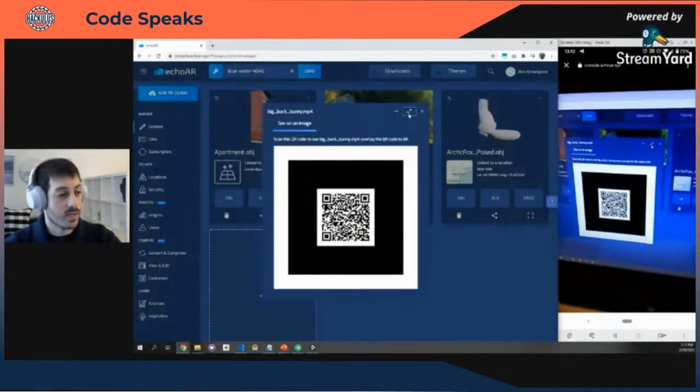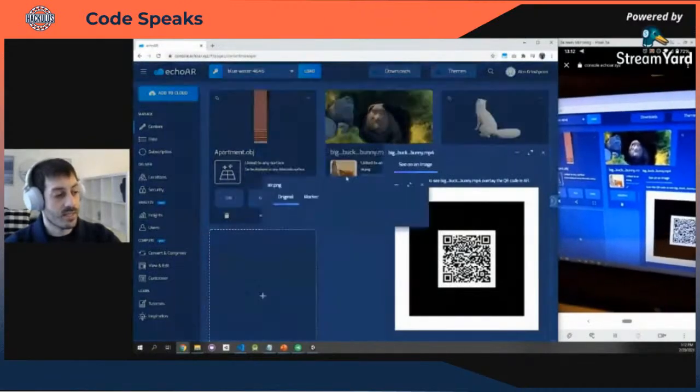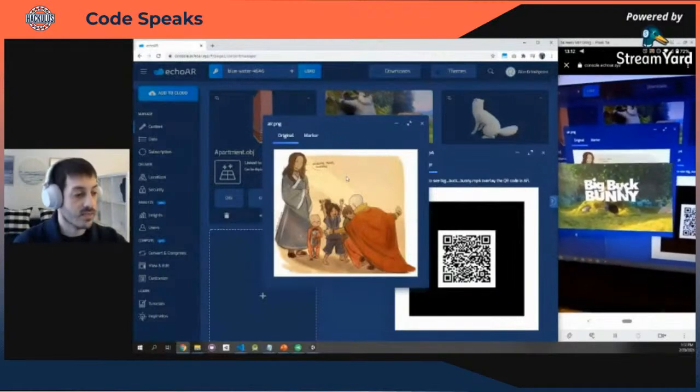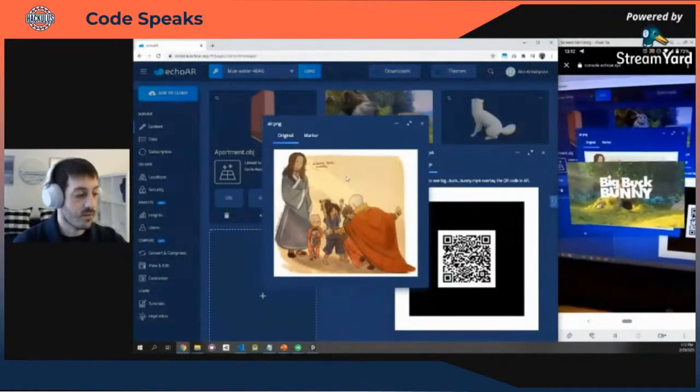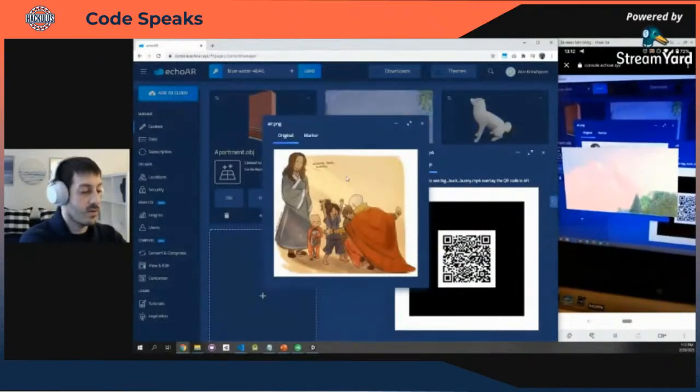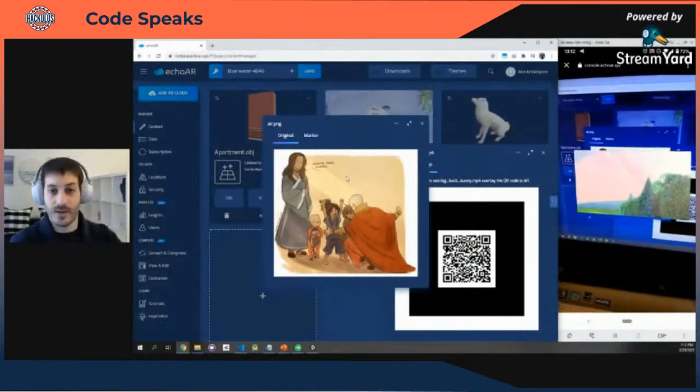So let's see how that works. I go here. I'm going to click this image to enlarge it. And voila, suddenly the video overlays the image, and I can play it by clicking. I can scale it with my fingers, scale it up and down. Super cool. How cool is that?